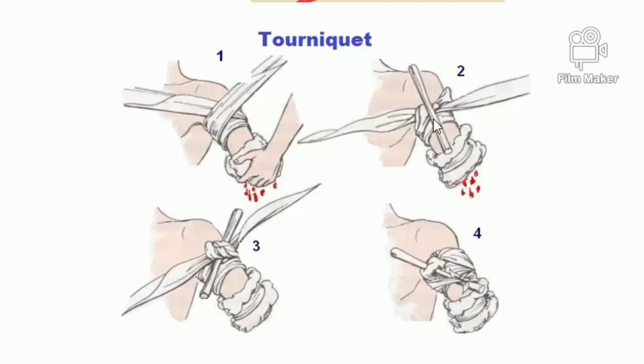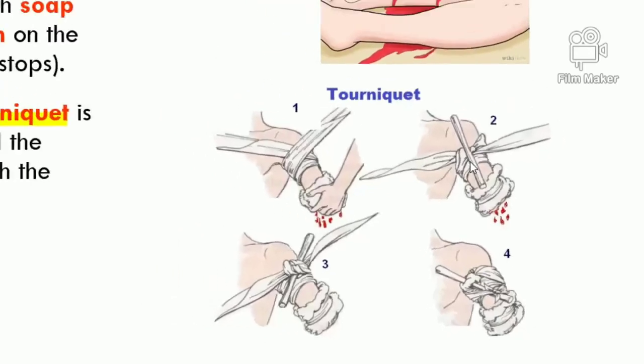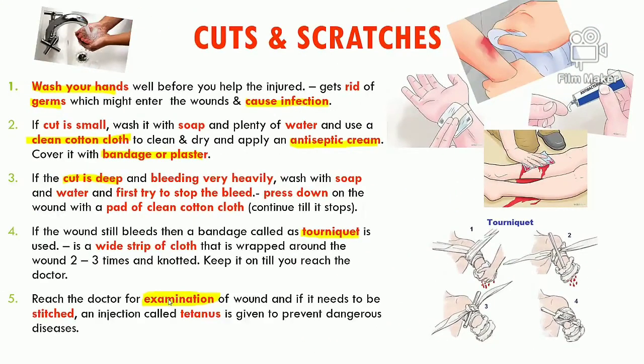Once you reach, the doctor is going to remove it and examine the wound and tell you if it needs to be stitched. If it's a very deep cut, then the doctor will suggest that they stitch up the skin so that it heals faster. And an injection called a tetanus injection is given to prevent very serious diseases. So this is about cuts and scratches.